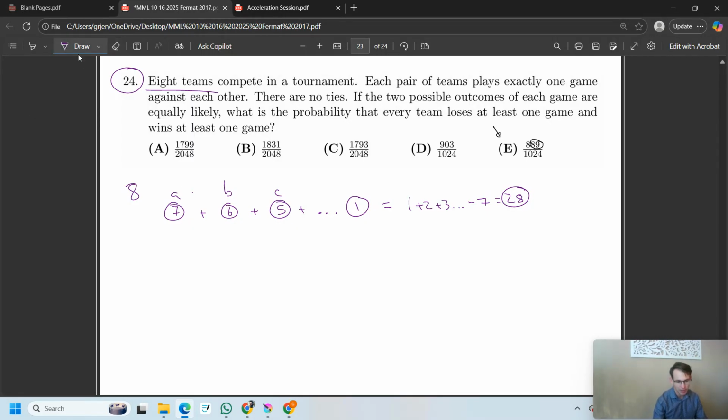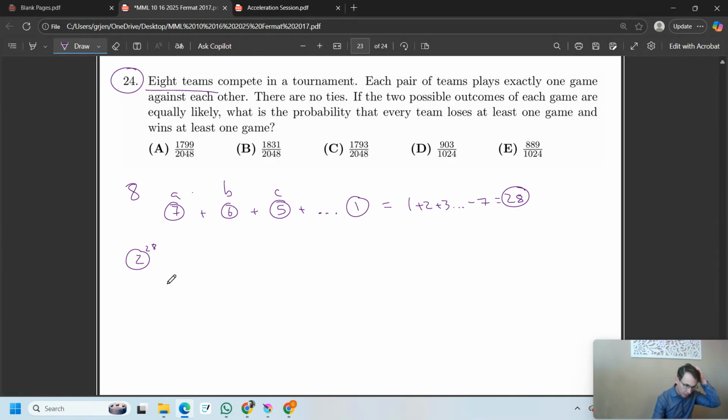Okay, so there's 28 games that happen. All right, and the bottom number here is the total mix of probability of all the things that could happen, and there's 28 games, so how many different things can happen? Well, there's 2 outcomes in each game, so we're going to raise 2 to the 28. Wow, that's a big number. Okay, so we must have some cancellation top and bottom because we don't see a huge number down here. We only see powers of 2, and that makes sense that we only see powers of 2. They didn't even allow us to eliminate numbers by putting a number under there like 1, 2, 3, 4 or something that's not a power of 2.